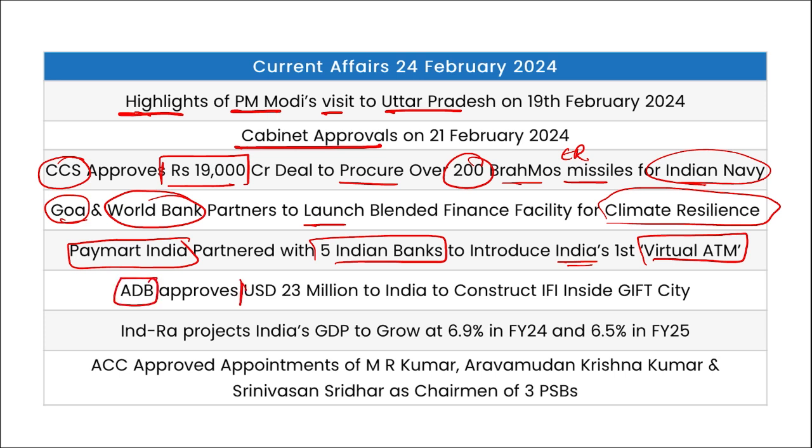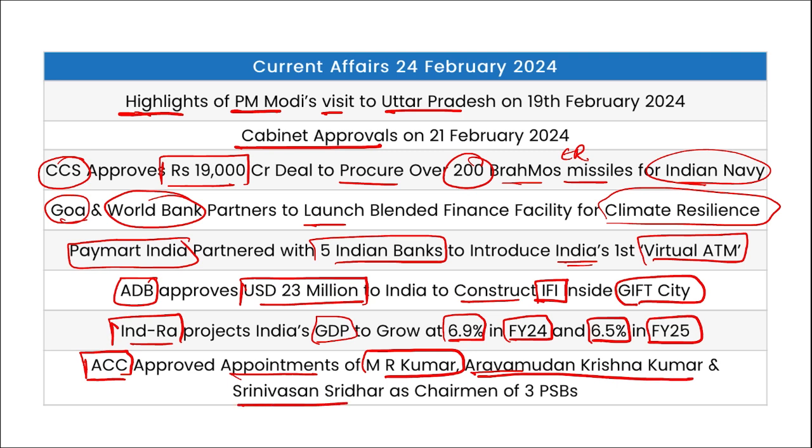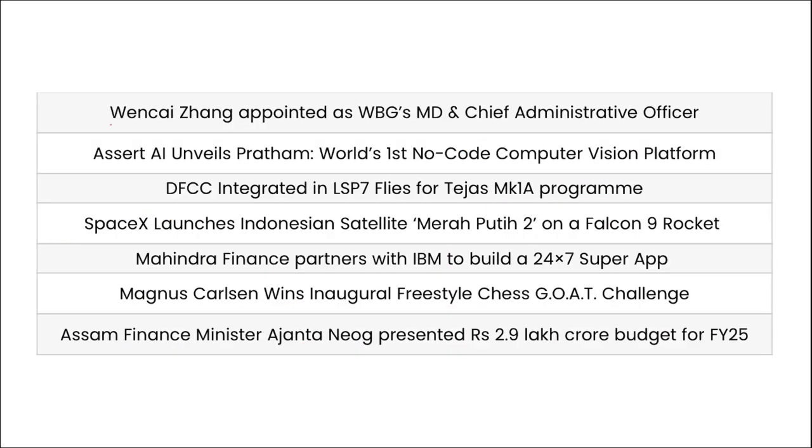Asian Development Bank has approved $23 million to India to construct an International Finance Institute inside GIFT City, that is in Gandhinagar, Gujarat. Then Indra, they have projected India's GDP to grow at 6.9% in fiscal year 24 and 6.5% in fiscal year 25. Then ACC has approved the appointment of MR Kumar, A Krishna Kumar and Srinivasan Sridhar as the chairman of 3 public sector banks. Next, Xianyong Zhang has been appointed as the World Bank Group's Managing Director and Chief Administrative Officer.